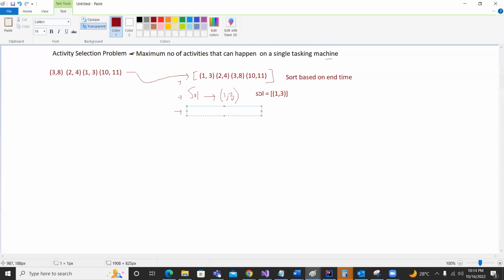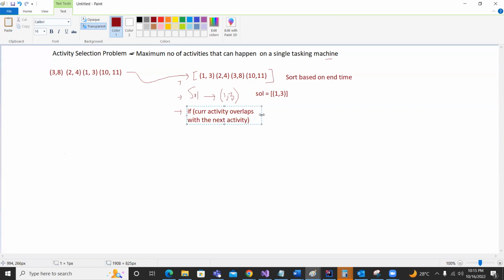So if our current activity is 1 3, we can say, if current activity overlaps with the next activity, then what is going to happen?